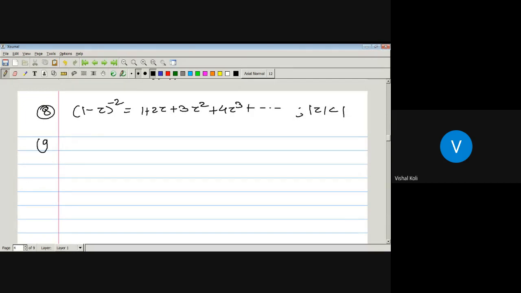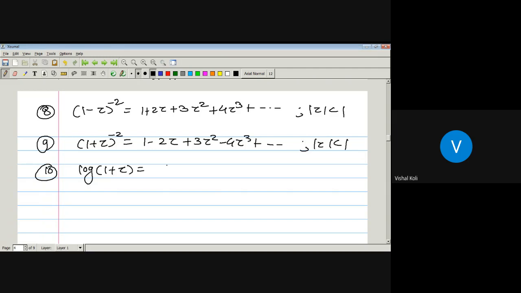The 9th one, 1 plus z to the power minus 2. Again here we just take the alternating sign: 1 minus 2z plus 3z square minus 4z cube, and so on. z equal to minus 1 is a singular point, so its modulus will be less than 1. The 10th one, log of 1 plus z. What is log 1 plus z?